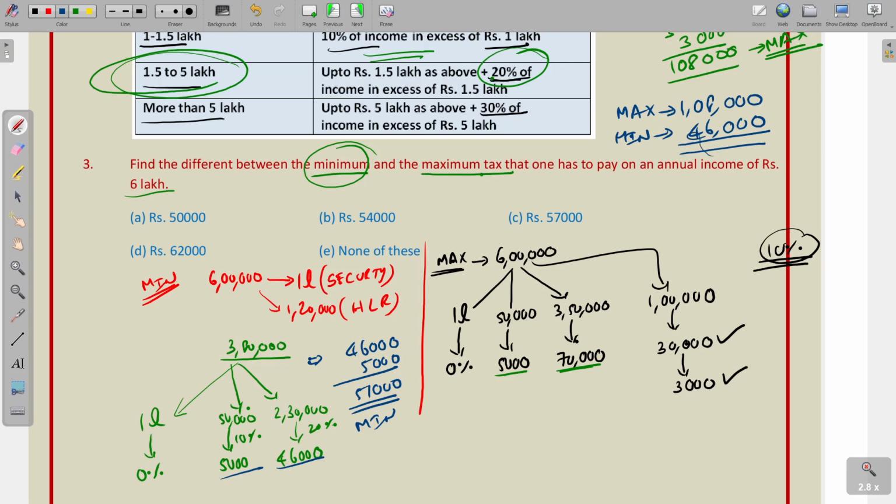So the minimum tax is 51,000. So what is the difference? It is 57,000. 57,000 is the correct answer. The difference between the maximum tax and minimum tax is 57,000.